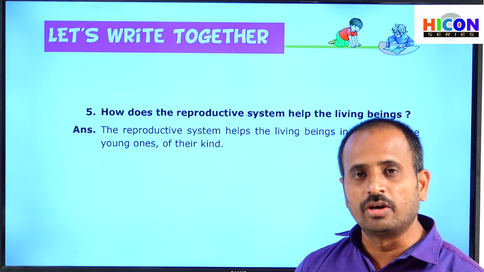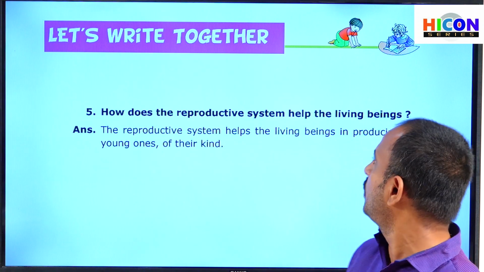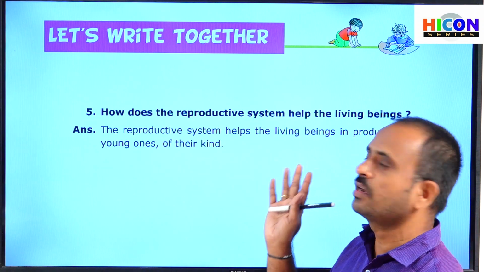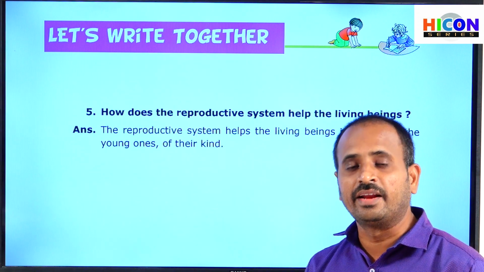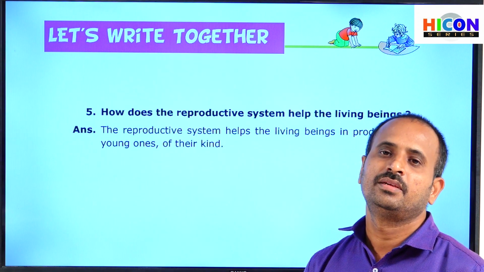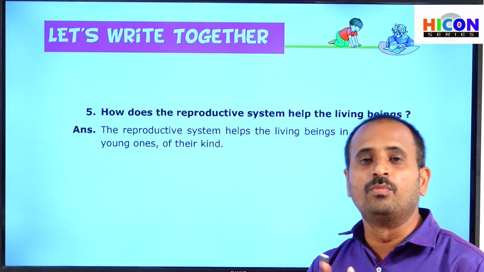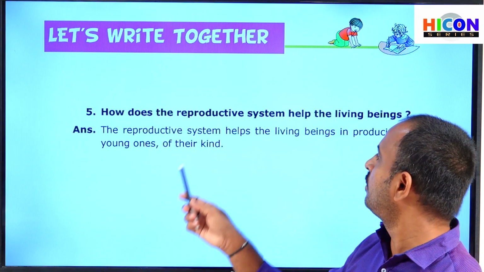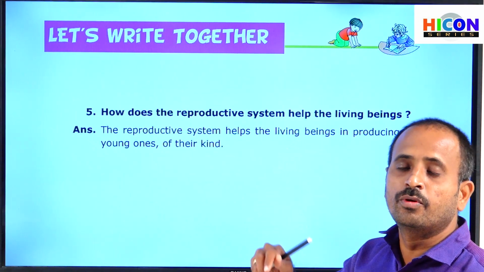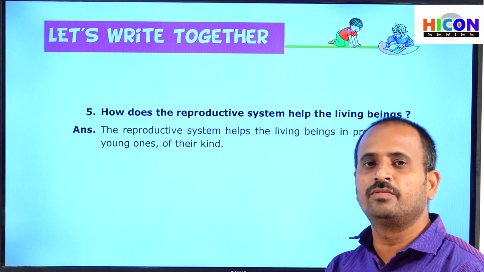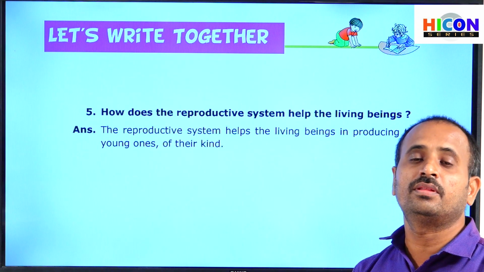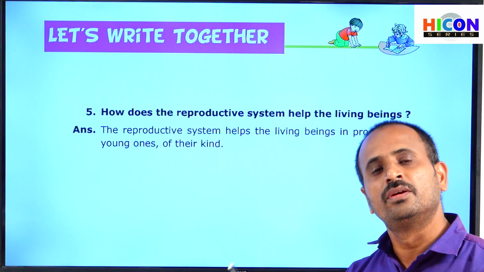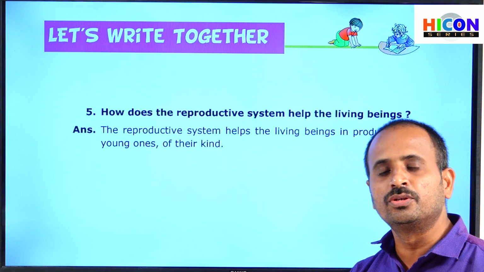If there is no reproduction and no reproductive system, the living organisms cannot produce their younger ones, their race will become extinct, and they cannot survive any longer on this earth. The younger ones grow into adults, and those adults again reproduce their younger ones.